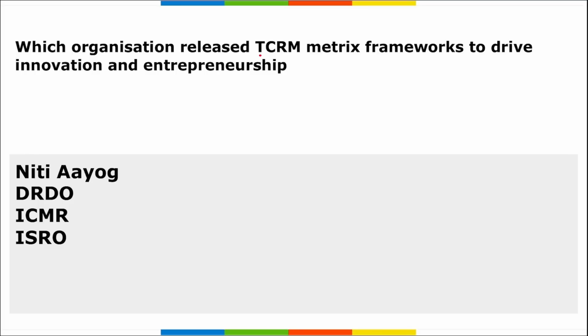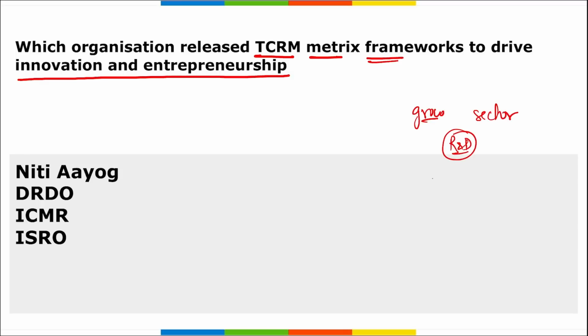Next, which organization released the TCRM metrics framework to drive innovation and entrepreneurship? See, in order to grow any particular sector, there should be research and development done, correct? With the launch of digitization, we are seeing that first it was C language. If you have any knowledge related to computer science and programming languages, you will understand that there was first C language, then came C++, then Java advanced, right? Then various web development technologies came, then machine learning came, then you see artificial intelligence.